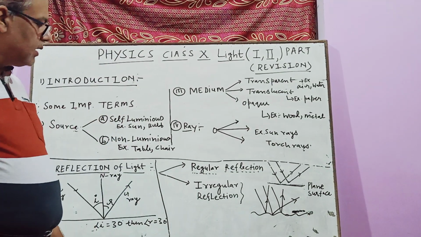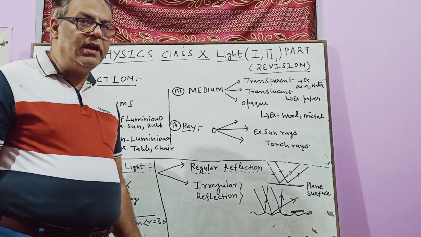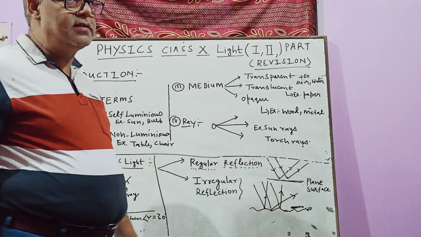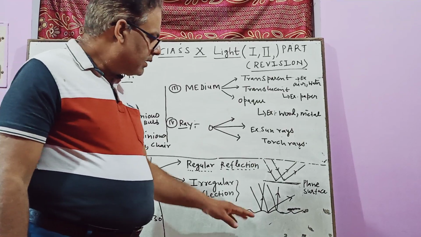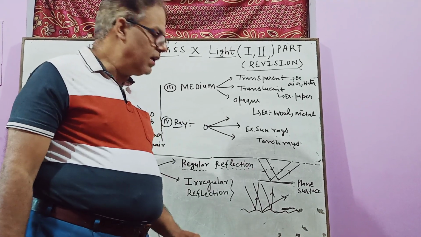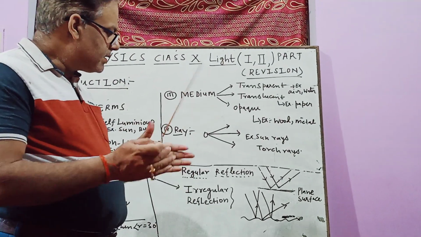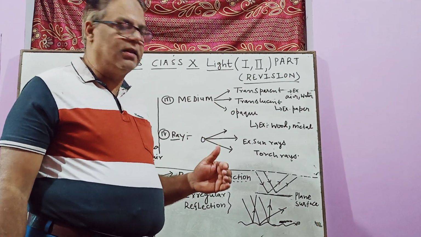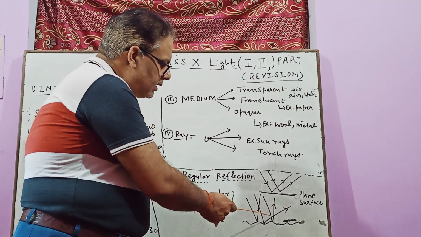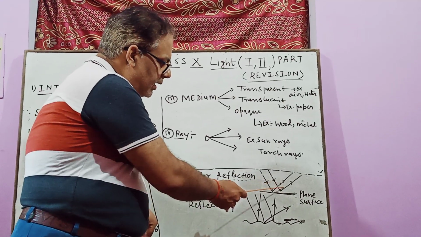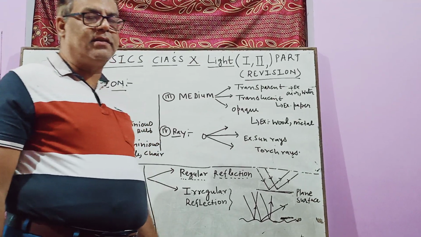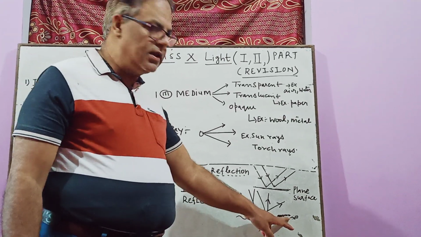Now I am coming towards irregular reflection. So what is irregular reflection? Irregular reflections are those reflections which take place from a curved surface, not from a smooth or plane surface. So here we are not saying that the distance or the gap between the two incident rays is equal. You will observe that the pattern of the rays of light is not equal in width. So it is called irregular reflection. Irregular reflection takes place from a curved surface. So it is very important.